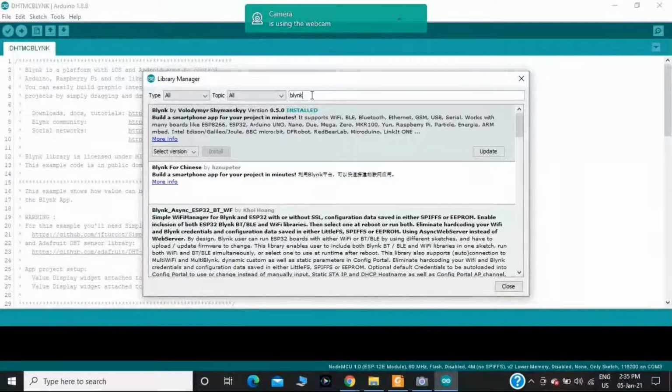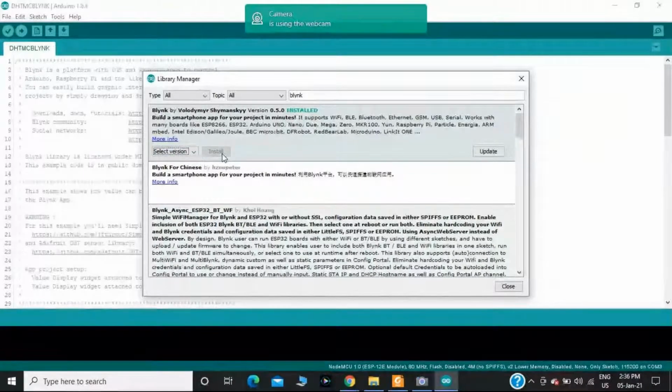After typing Blynk, you should download this one, Blynk by Volodymyr Shamansky, version 0.5.0. You can download the latest version, then afterwards you can install.